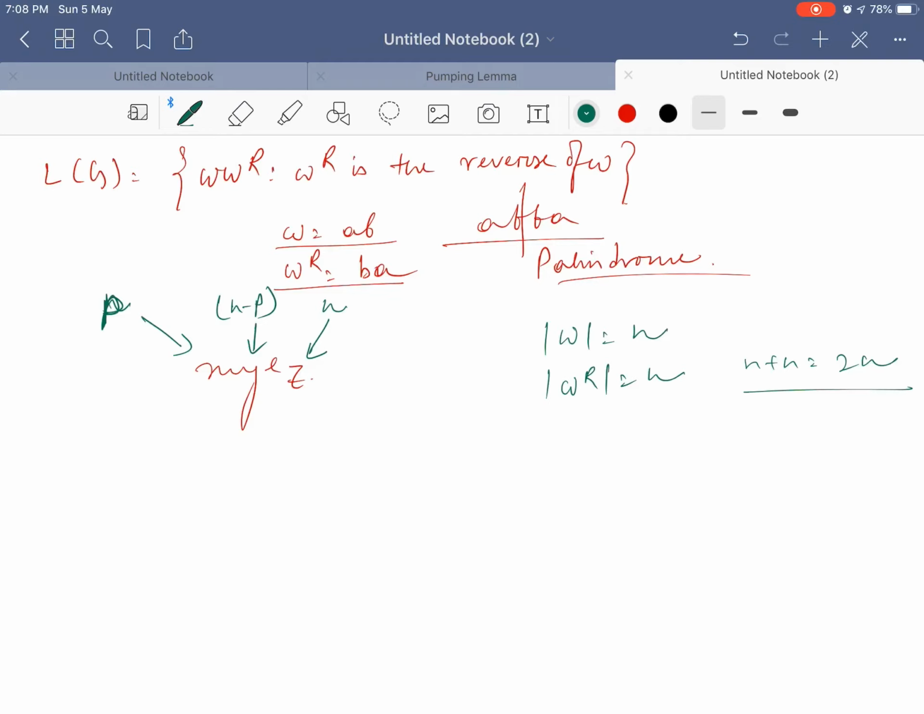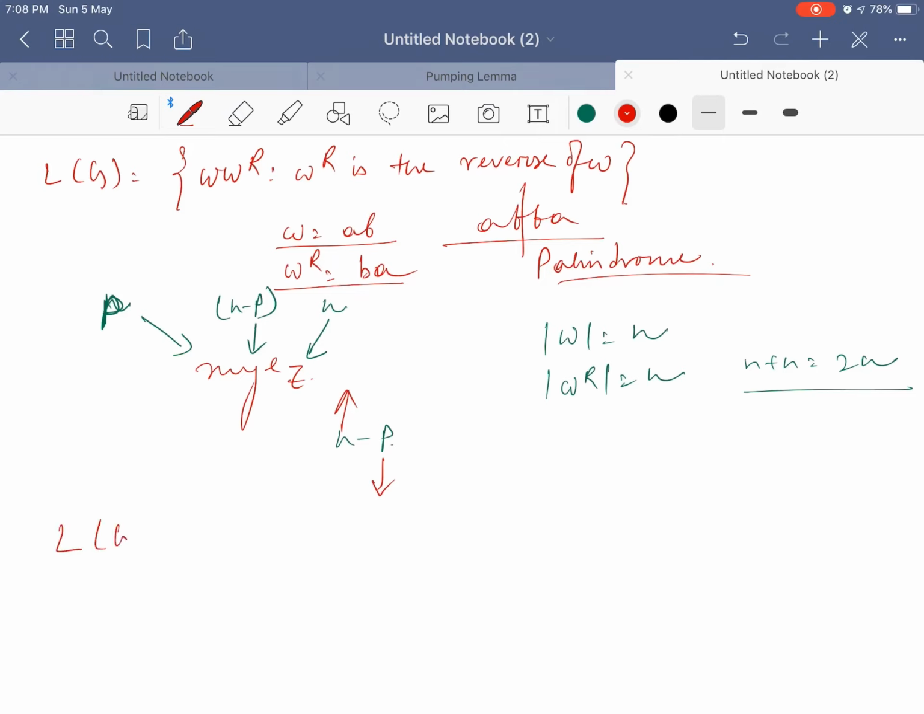Now, the values of x, y and z are all constant, but the value of I is increasing. So y to the power I will increase. To increase y to the power I, either I have to increase n or I have to decrease p. Neither is possible, because it is associated with x and z. So this is not regular.